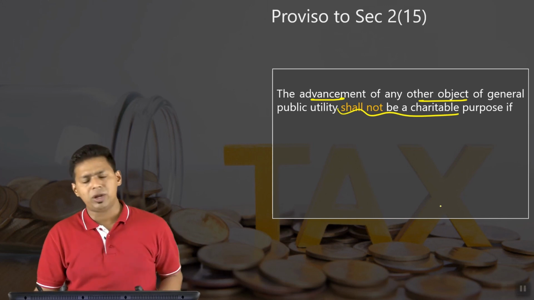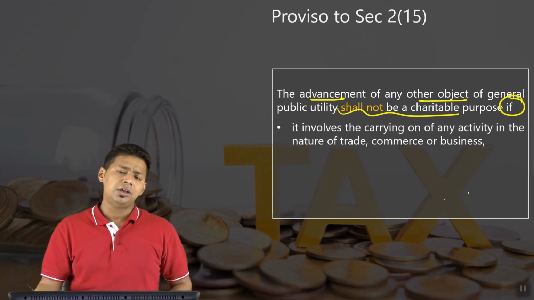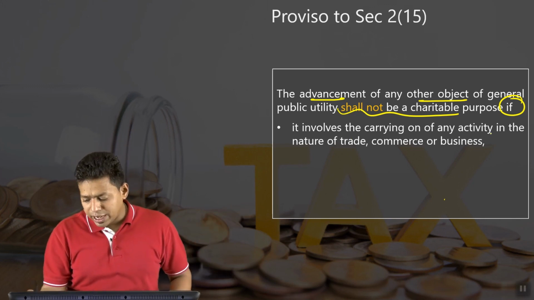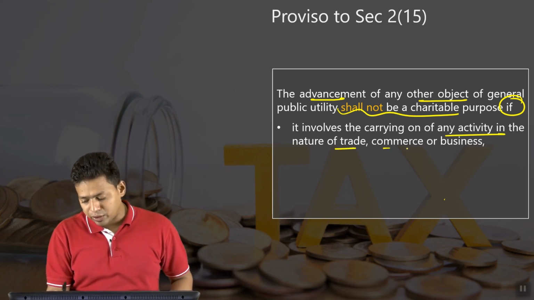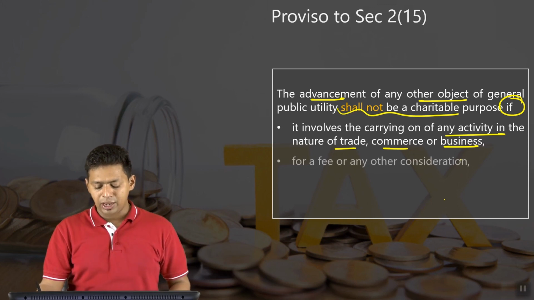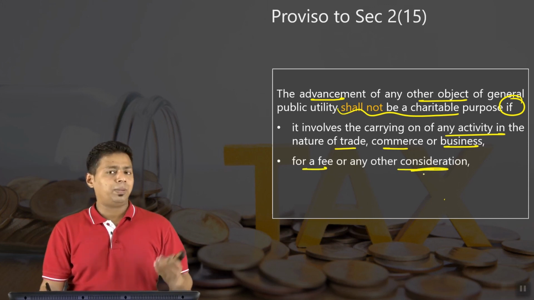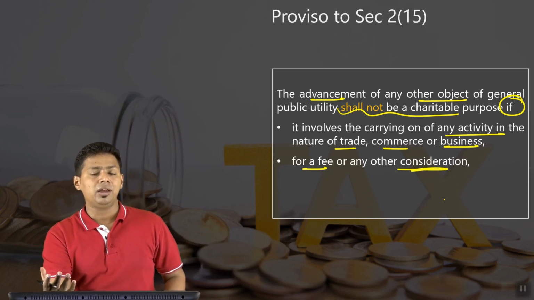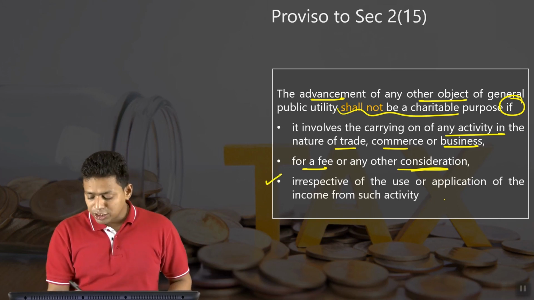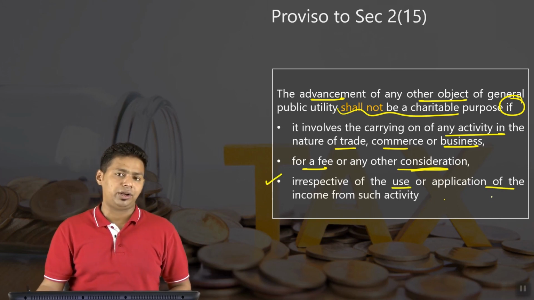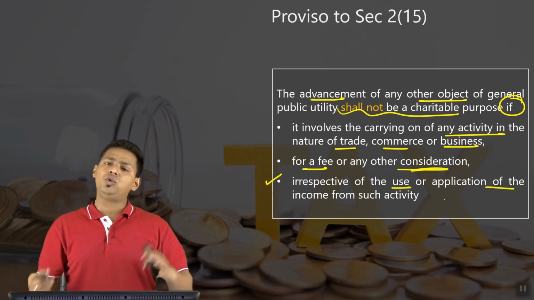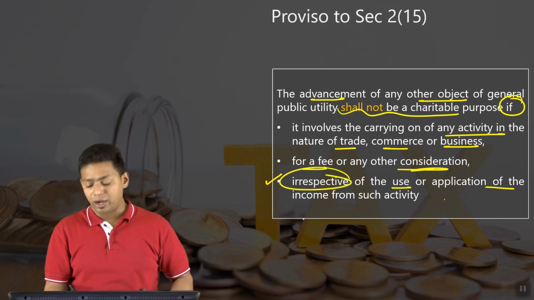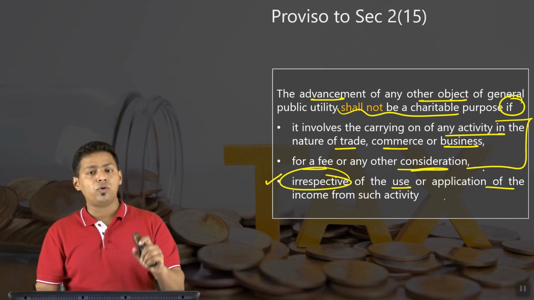So they are saying, okay, usually you are charitable, but if you are engaged in a business activity, business means a profitable activity, profit making activity like other people are doing, if it involves carrying on any activity in the nature of trade, commerce or business, then you are not a charitable activity. For a fee or other consideration, obviously that means if you are providing free food, you are charitable, but if you are charging money, then you are not charitable, irrespective of the use or application of the income of such activity. So whatever money is generated, you will say, I am using it for charitable purpose, therefore I should be charitable. No. That purpose is not important here. You are not supposed to do the business, therefore you may not be charitable.